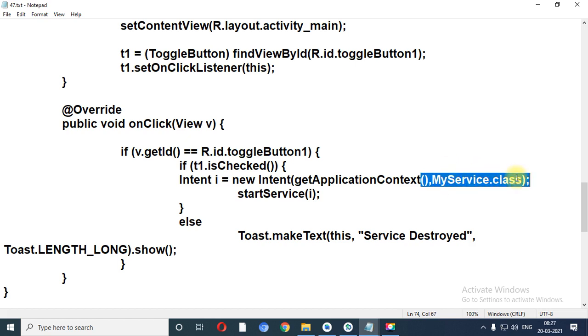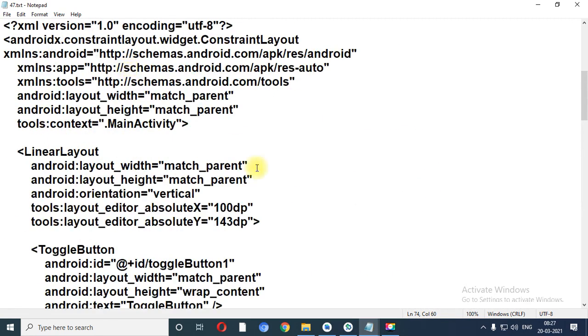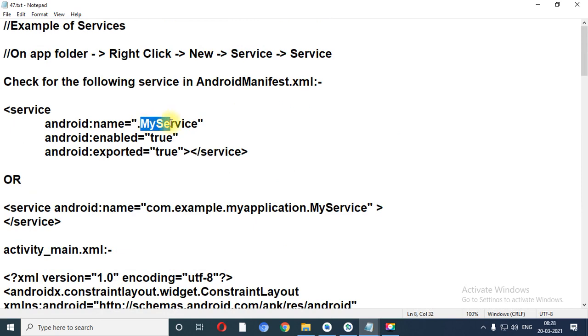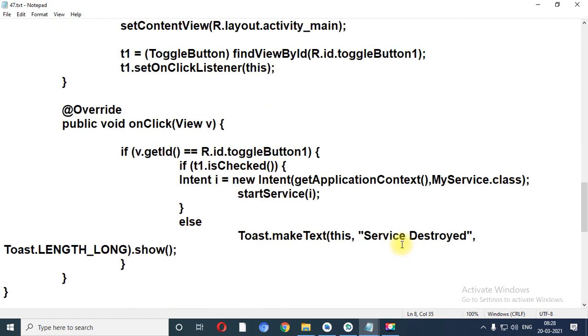My service.class file. Now see, this is the name of service which you have included in your application. You can write any name of your service. You can check this particular name with the manifest file over here, right? In the manifest file we have registered the service, my service dot class.